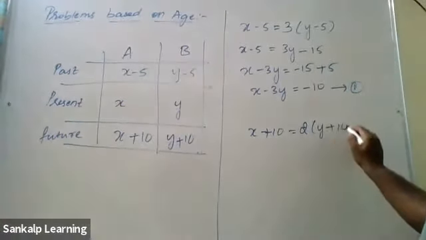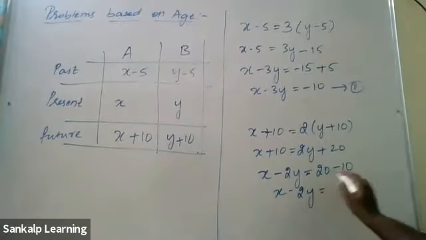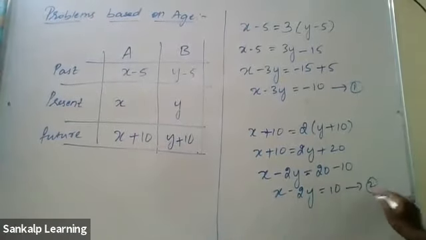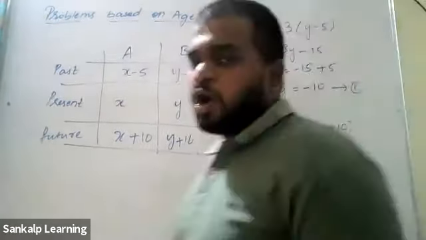X plus 10 equals 2 into Y is 2Y, 2 tens are 20. Again, send this 2y to this side, and this 10 to this side. X stays, plus 2y to the other side will become minus 2y equals 20 as it is, plus 10 coming to this side becomes minus 10. Therefore, X minus 2y equals 20 minus 10, which is 10. Equation 2. You got your equation 1 and 2. Solve by elimination method. You will get the answer of X and Y. Is that clear for everyone?